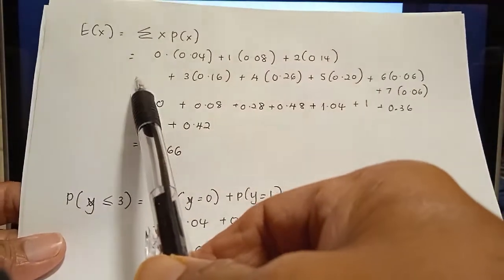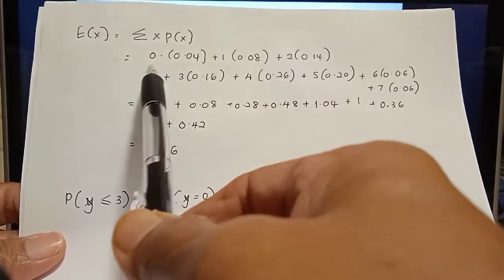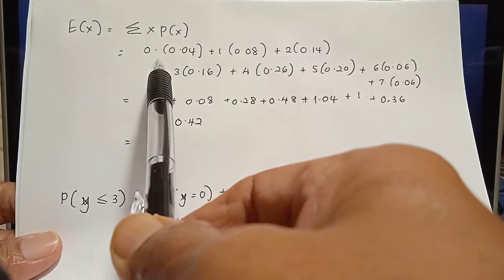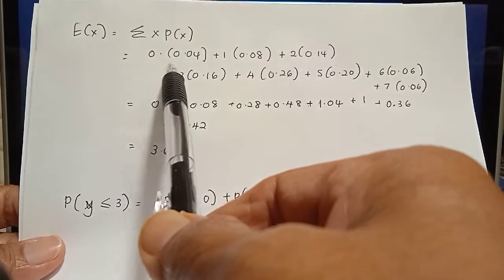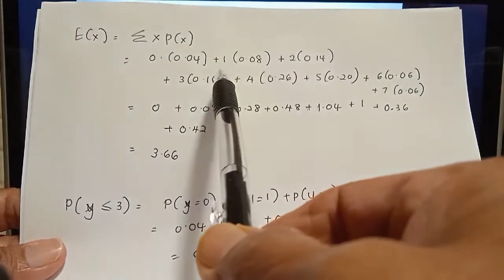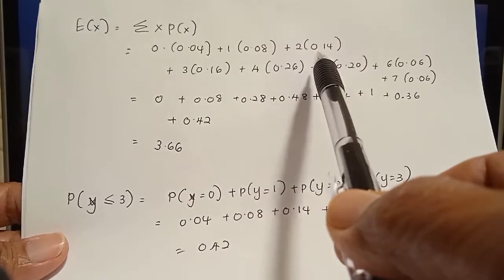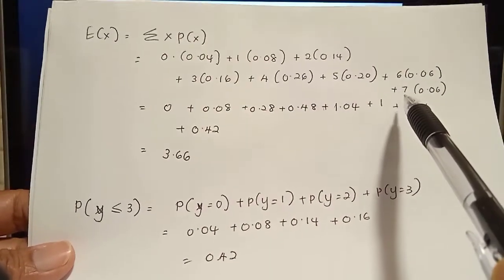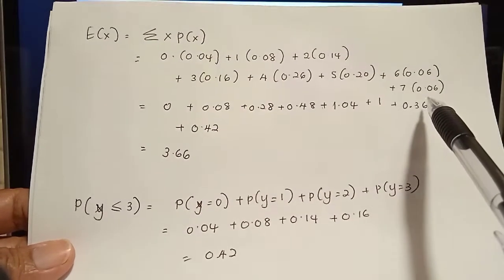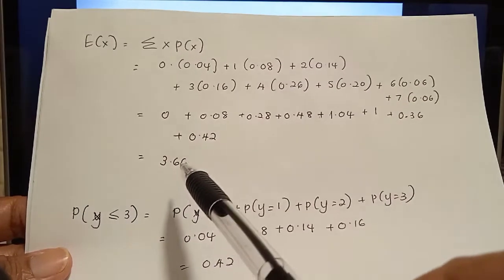Okay, so now using the formula of expected value, summation of x times p of x. From the table earlier, kita construct 0 times probability plus 1 times its probability plus 2 rooms cancelled times probability, until the end, 7 rooms being cancelled and its probability. So we total up, and the answer is 3.66.